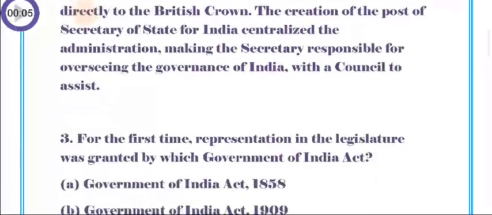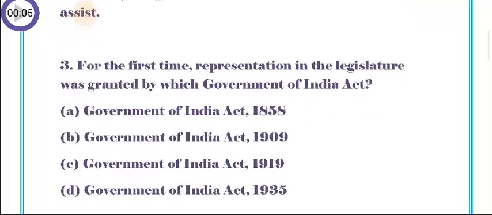Question number 3. For the first time, representation in the legislature was granted by which Government of India Act? A. Government of India Act 1858, B. Government of India Act 1909, C. Government of India Act 1919, D. Government of India Act 1935.